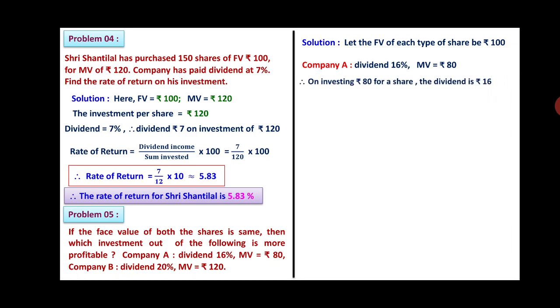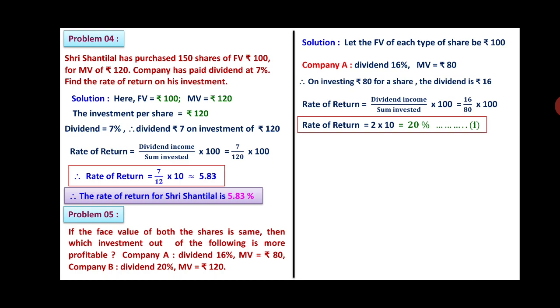Now on investing rupees 80 for a share, the dividend is rupees 16. Therefore rate of return will be dividend income upon sum invested into 100. 16 upon 80 into 100. Therefore you are getting 0 cancels from numerator and denominator, and 8 ones are 8, 8 twos are 16. So 2 into 10, that is 20%.